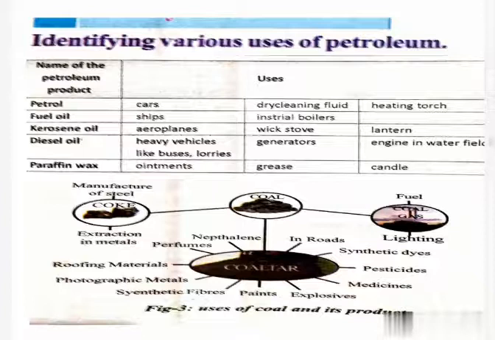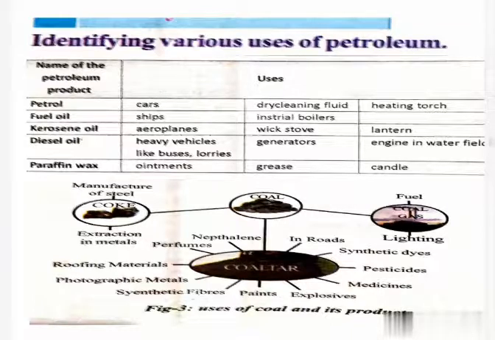Fill in the other uses of petroleum and its products, and write them in this table 4. Observe the table: the names of the petroleum products are given, and we have to write where we use them. First, petrol: used in cars, as a dry cleaning fluid, and in heating torches.